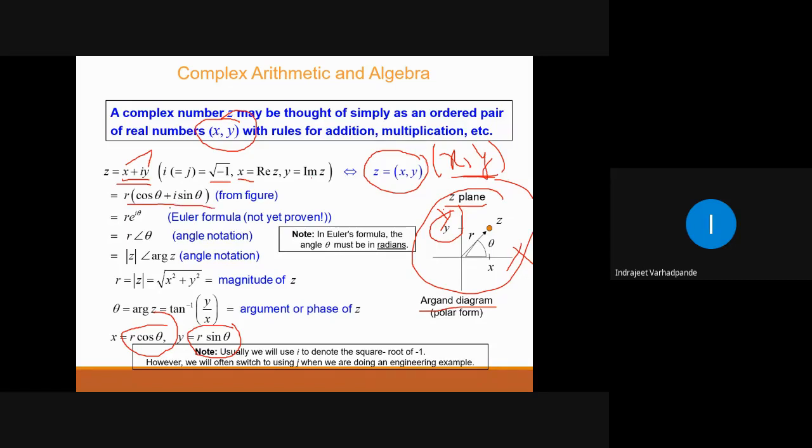Euler's formula says that cos theta plus i sin theta is written as e to the power i theta. What is the angle notation for that? It is angle theta. In Euler's formula also, the requirement is that theta must be measured in radians. r is equal to the modulus of z. What is the modulus or absolute value, called the magnitude of z? Square root of x squared plus y squared. The argument of z is tan inverse of y by x. Usually we use i to denote the square root of -1. Somewhere we can switch to j when we are solving engineering problems. This is all the background which you are aware of.